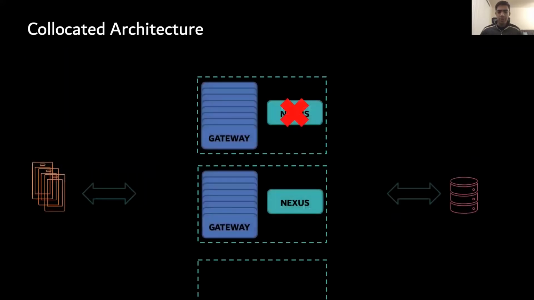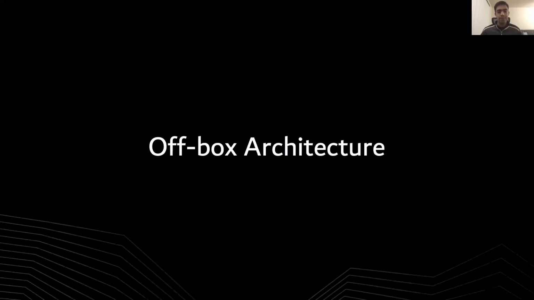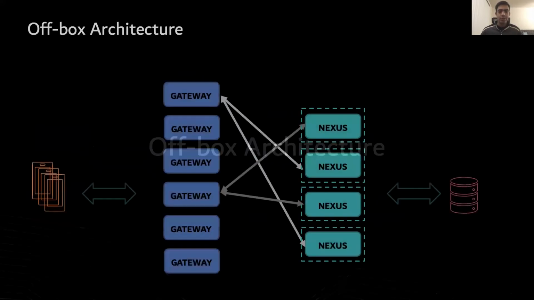To illustrate this point, let us say that Nexus on host 1 is unavailable. This would effectively mean that all the streams attached to all the gateways on that host can't be served. For streaming traffic, this is even worse since those streams are going to stay for a long time, hoping the Nexus would come back. All of these changes and more led us to building the off-box architecture.